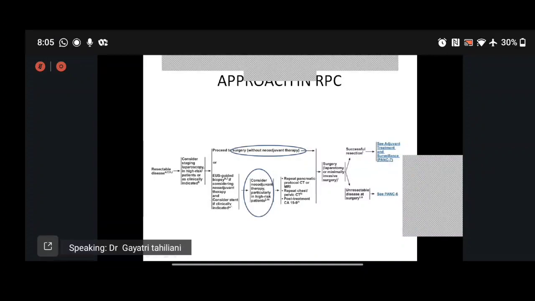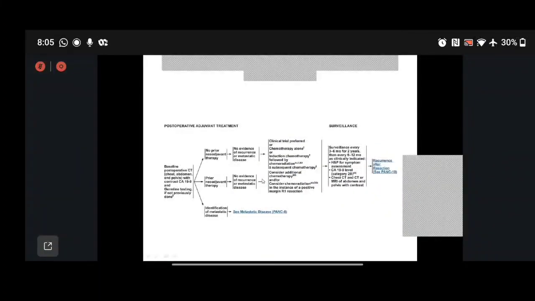consider NACT and stent. That is, if the bilirubin is above 15 or the patient has symptoms and is not having a good performance status for surgery, we can consider NACT and then restage the disease, and then go for a diagnostic laparoscopy, and if we feel it is resectable, go ahead for an R0 surgical resection. This is the standard protocol when prior neoadjuvant therapy is not given.